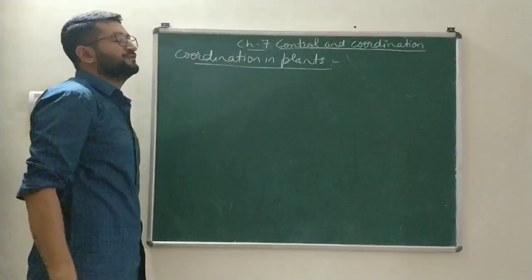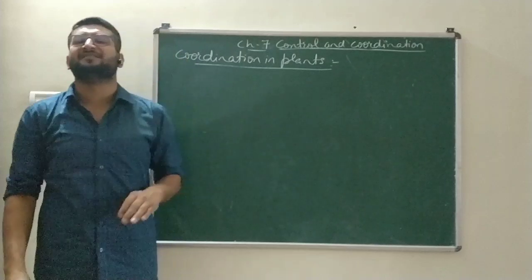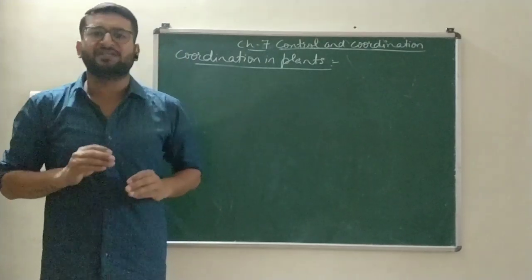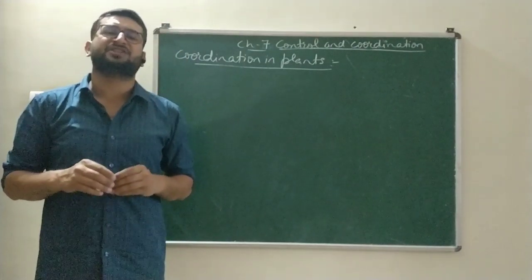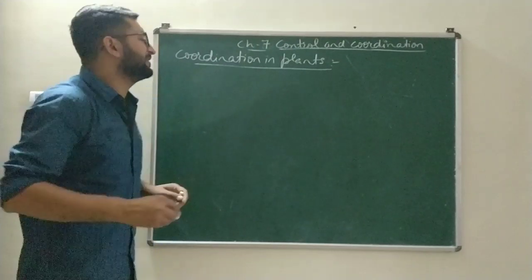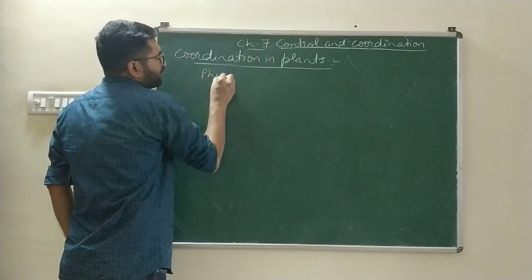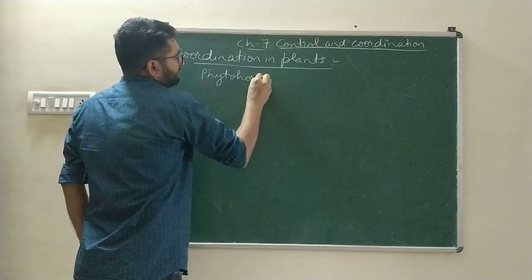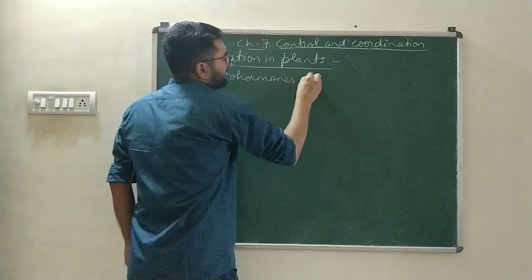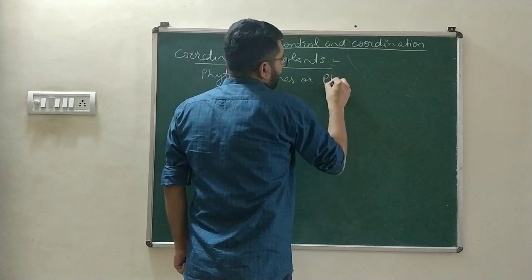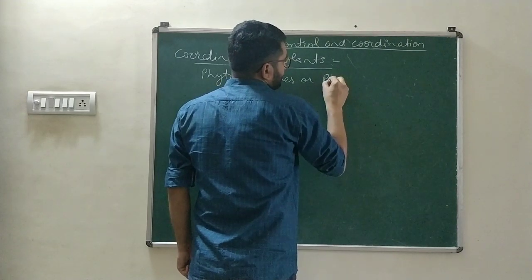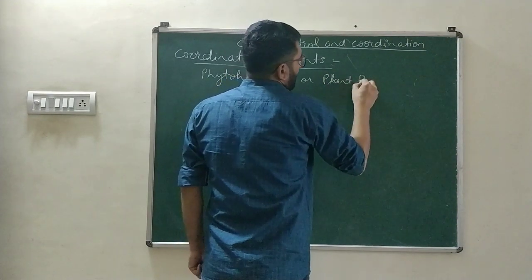As we discussed in our previous video, plants do not possess any nervous system. They coordinate their metabolic activities only with the help of chemicals, and those chemicals are known as phytohormones or plant hormones.